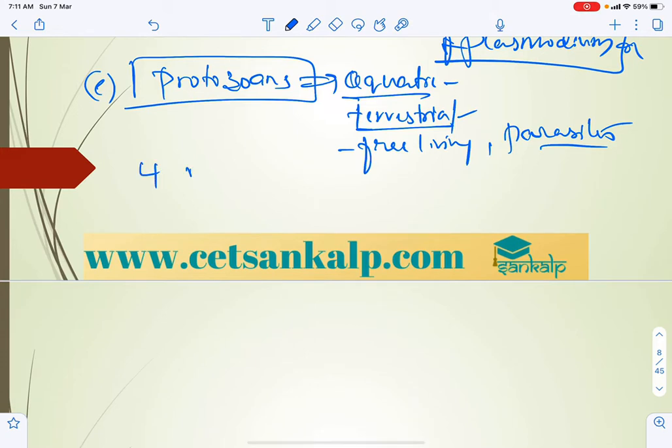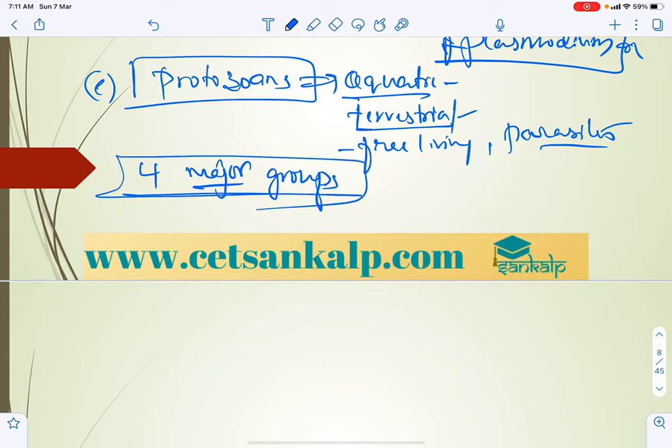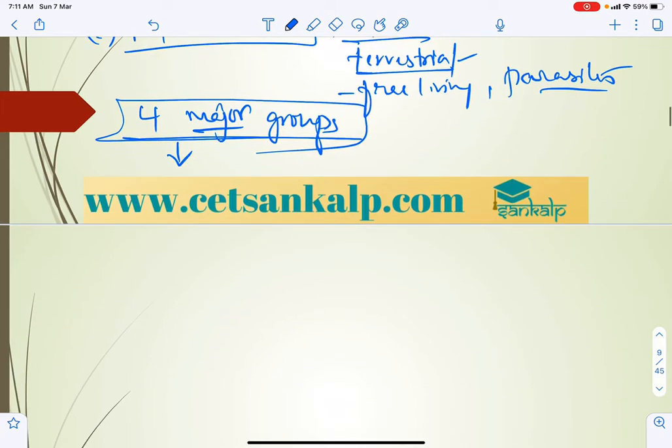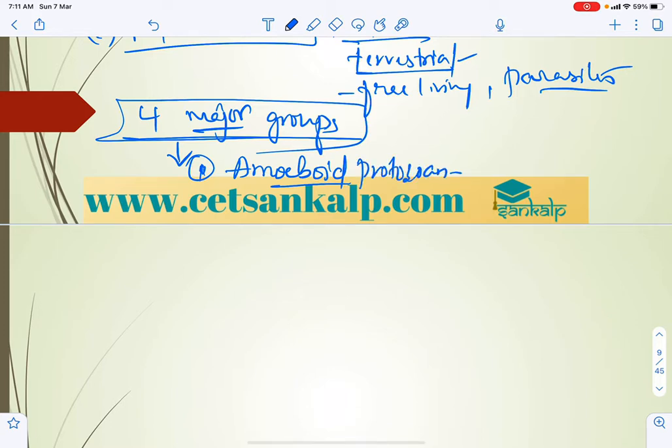It includes 4 major groups. What are those 4 major groups? Very, very important. They are based on the locomotory organs. One mainly includes amoeboid protozoans, which show locomotion with the help of pseudopodia.